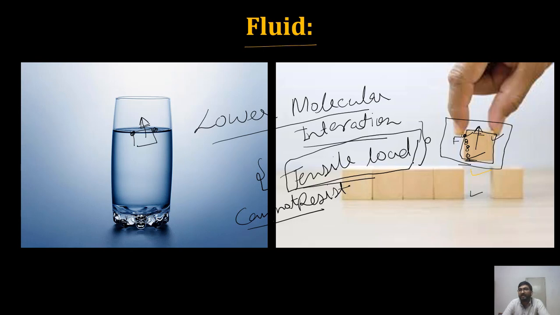Every now and then you can expect a question from this concept. So why can fluid not resist tensile load? Because it has lower molecular interaction. That is the basis of this concept. So now we learn one thing: the difference between solid and fluid is lower molecular interaction. This is the one thing that we learned from this slide.